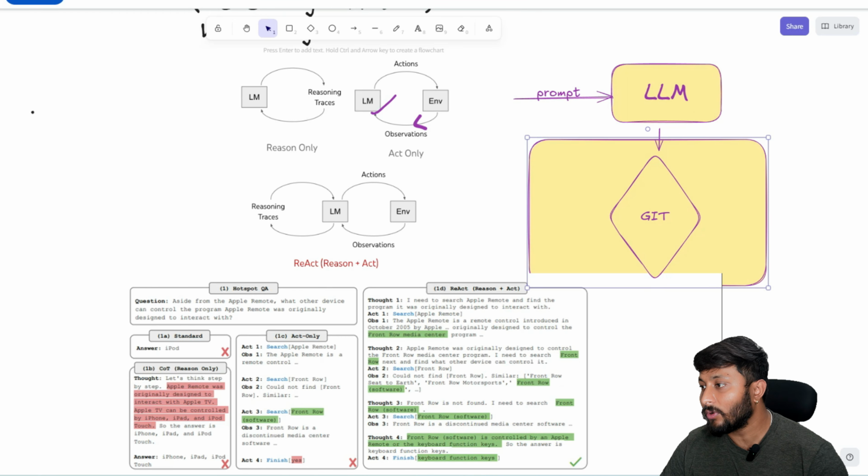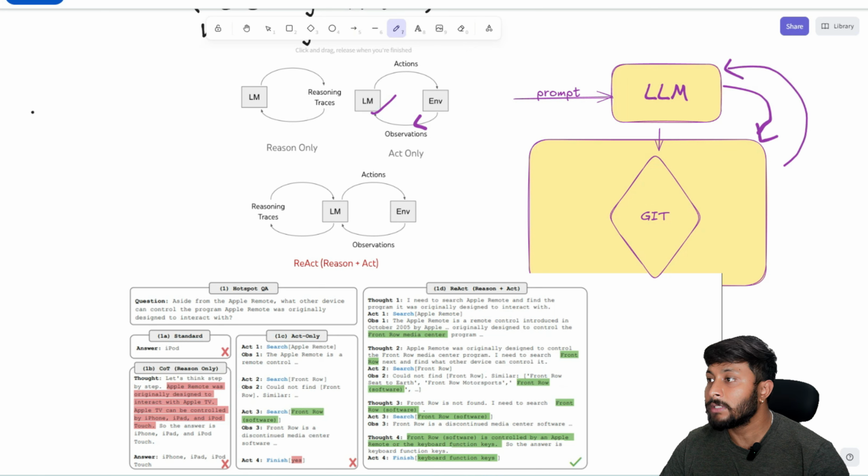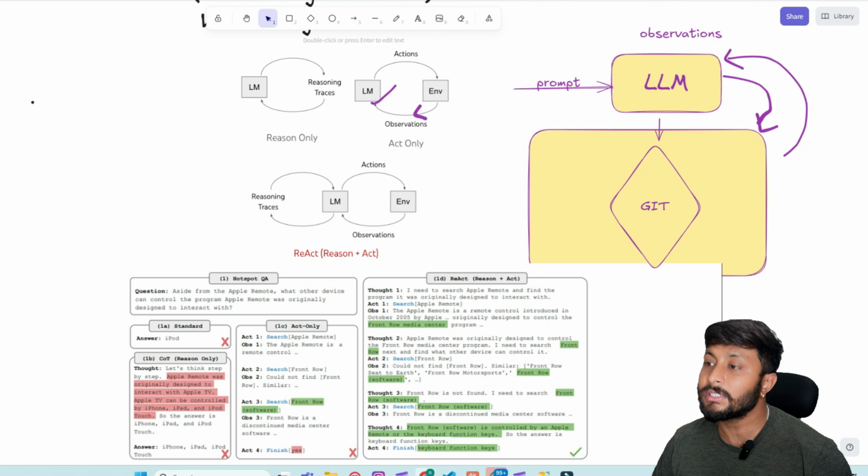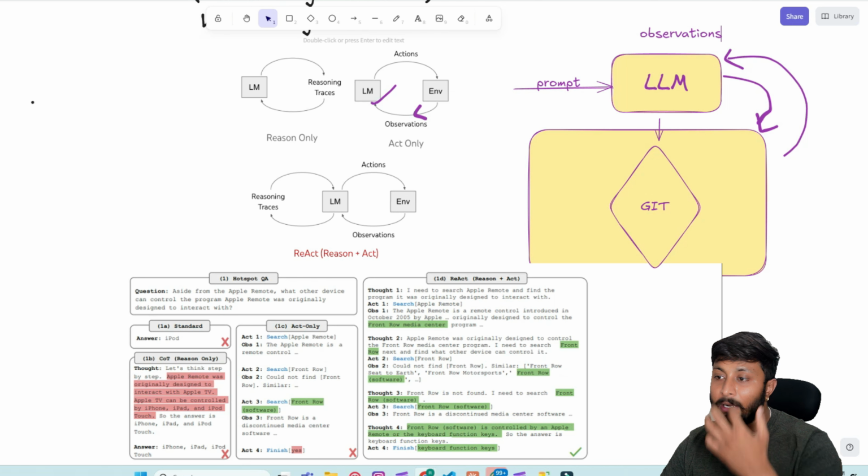So in this case, we need to perform some action. We give a prompt to this LLM, and we need to perform some actions here. We have to go to the GitHub repository and get the data from there. Then we will get some observations, and based on those observations, we will do some other reasoning. This is how a reasoning model or a ReAct model works.